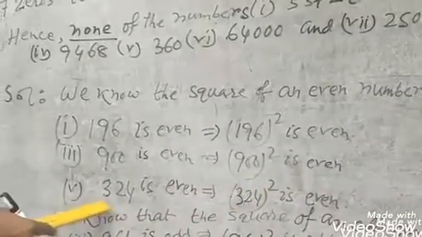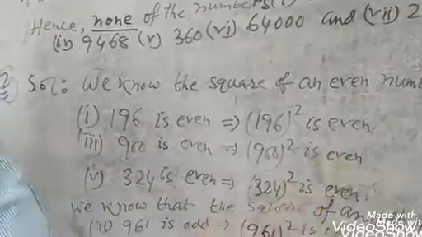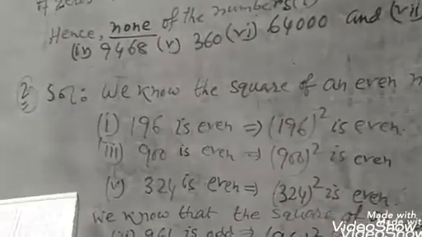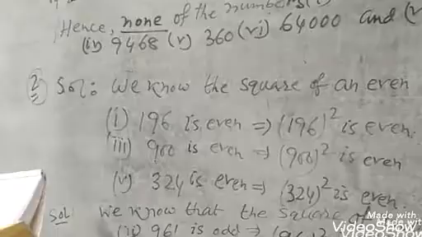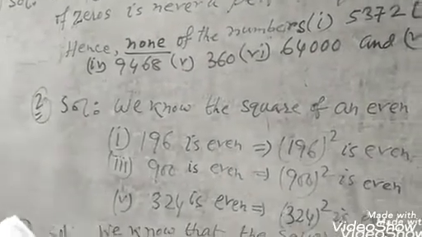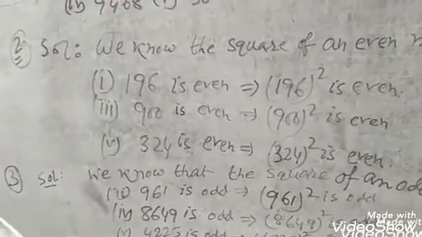Question number 5. 324 is even. 324 whole square is an even number. And the remaining numbers: question number 2, 441 is not an even number, it is an odd number. Question number 4, 625, this is also an odd number.